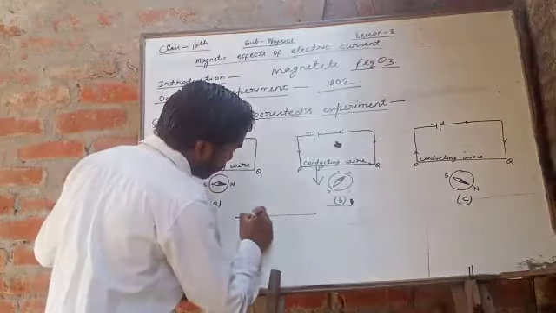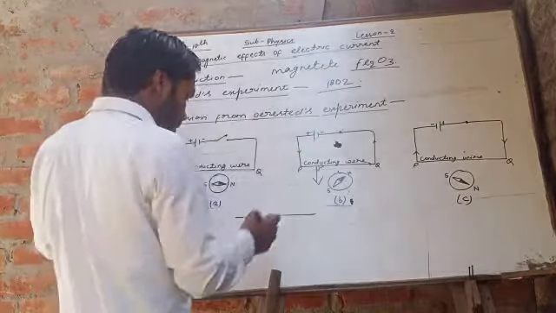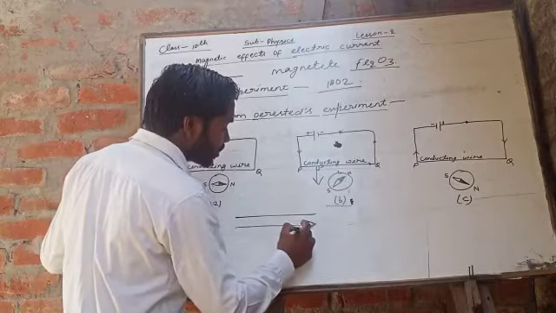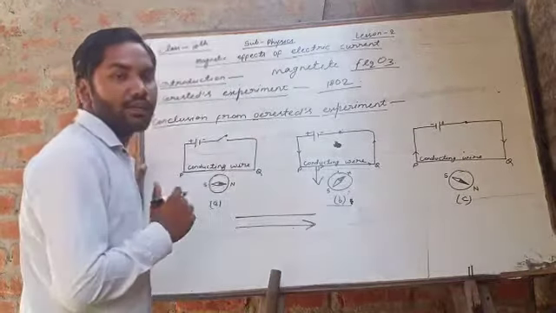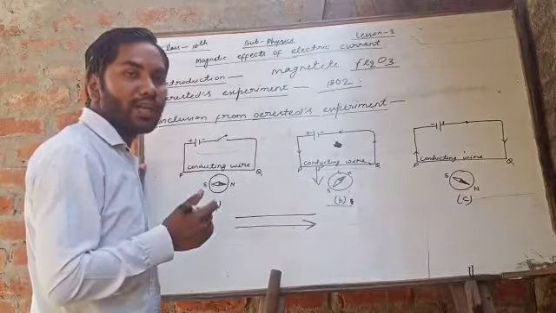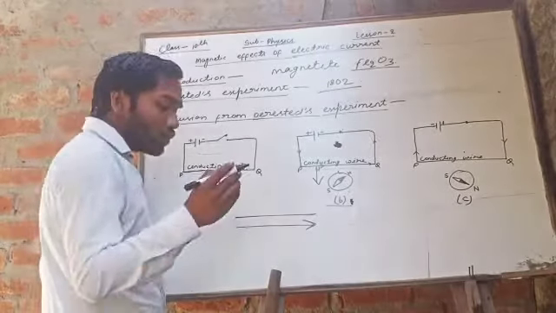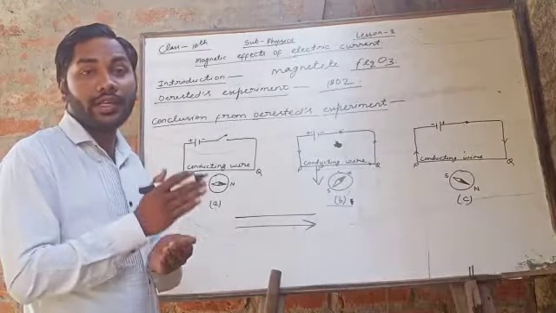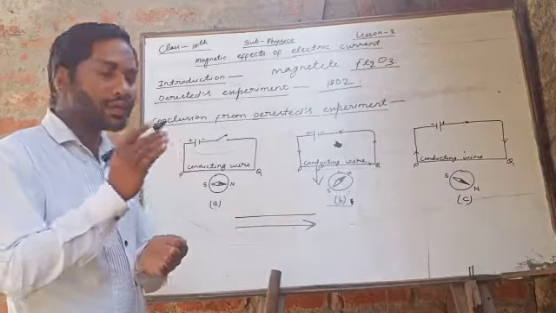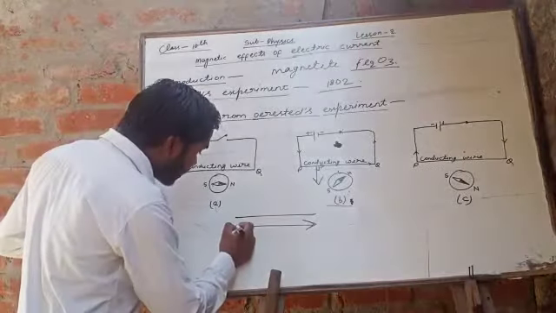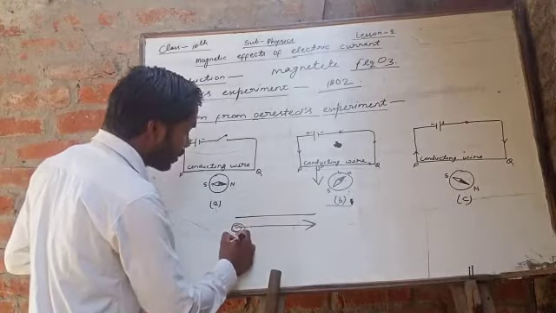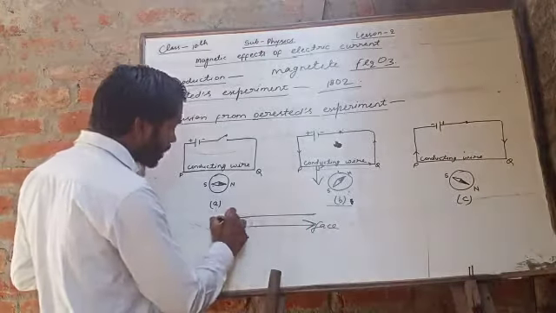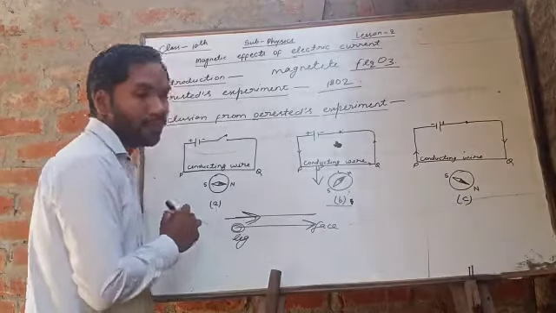Suppose this is a conductor and a man is swimming along it, in such a way that the current is entering from his feet and leaving towards his face.